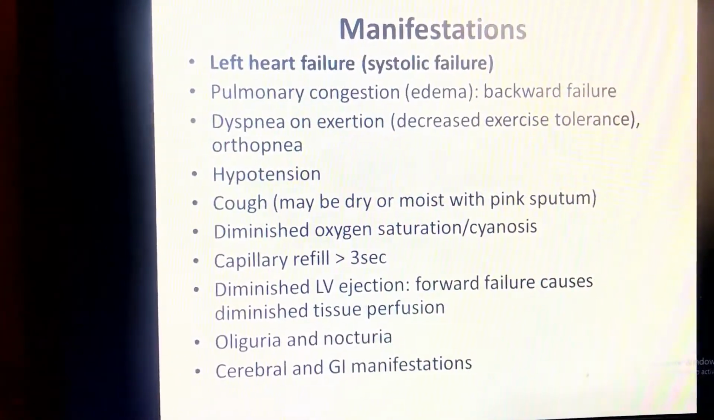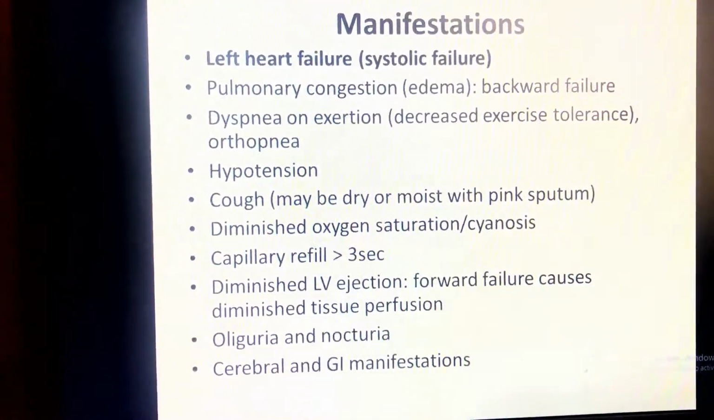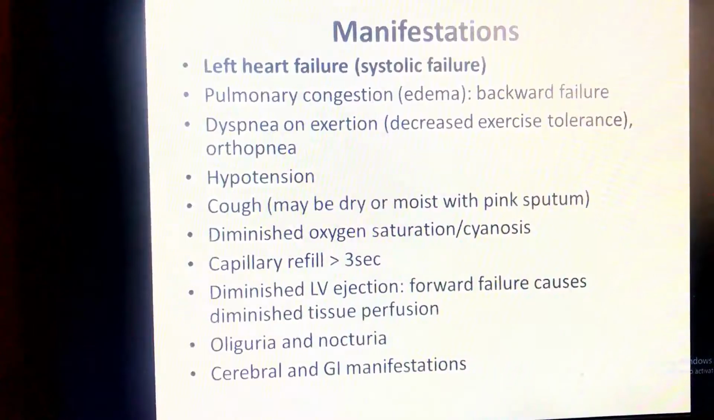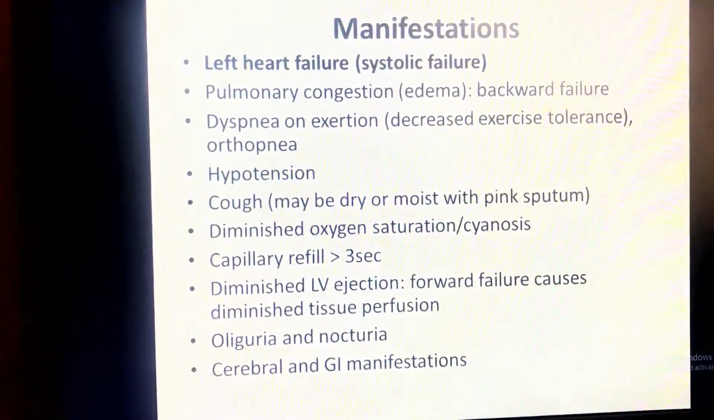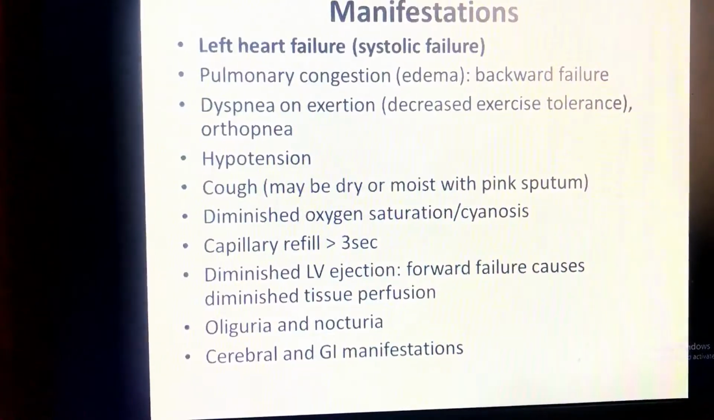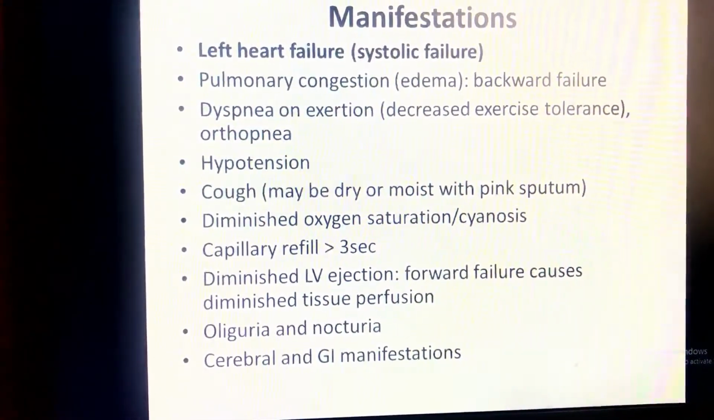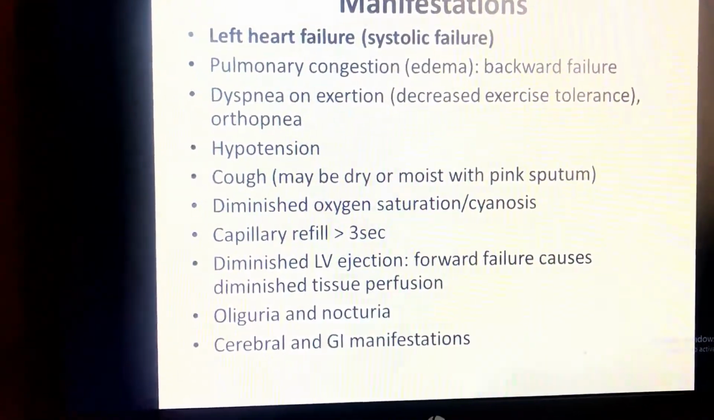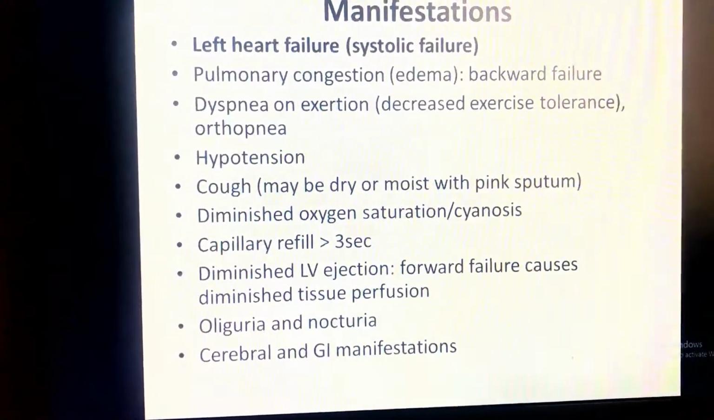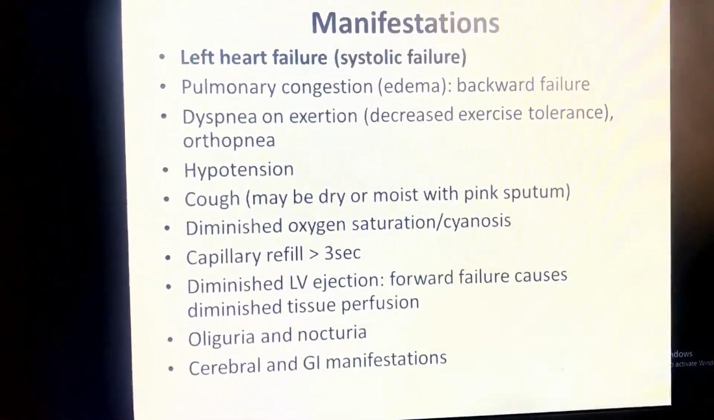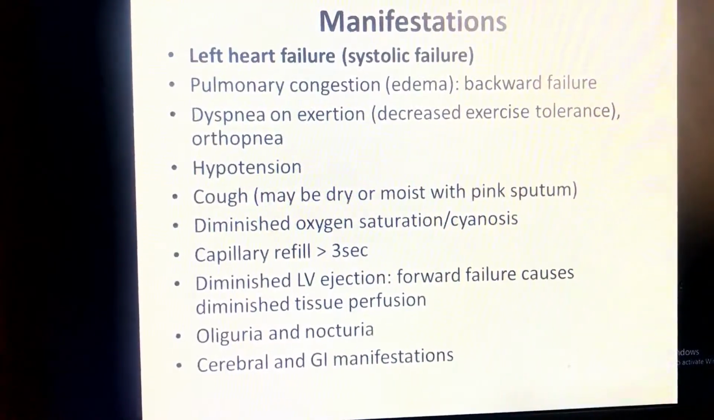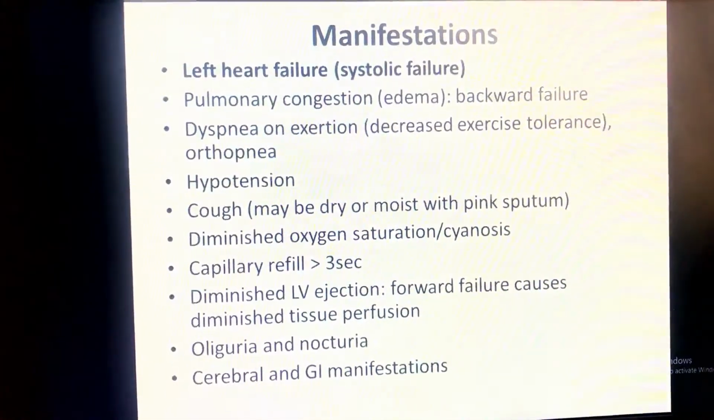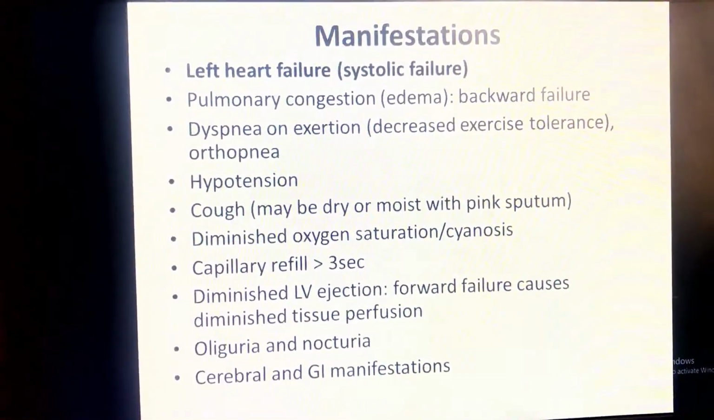Yes, there will be diminished tissue perfusion, of course, because the left ventricle is not pumping the blood so that the blood can go to all systems. So we will have diminished tissue perfusion. It is understandable here. We have oliguria and nocturia. Oliguria, of course, is the production of little urine. And oliguria will occur because the blood is not pumped from the left ventricle to the systems, and we understand the volume of the blood that reaches the kidney will be determined by the cardiac output.